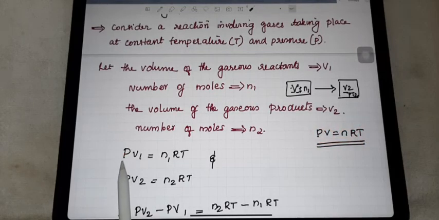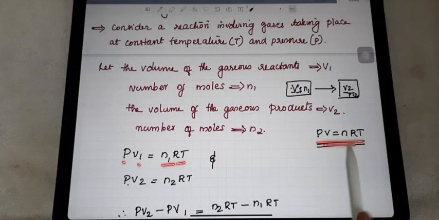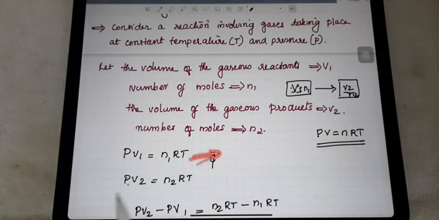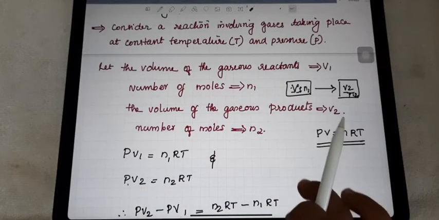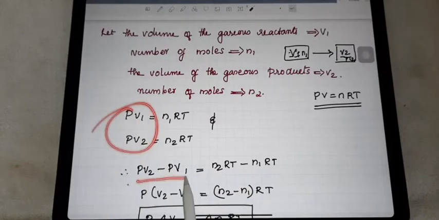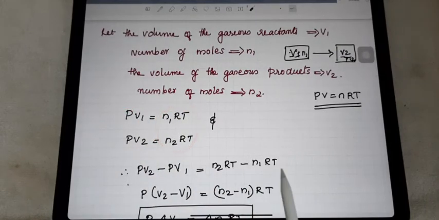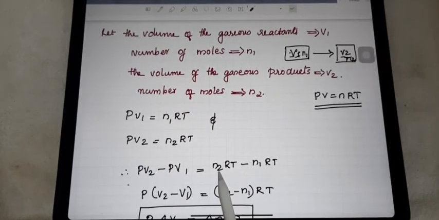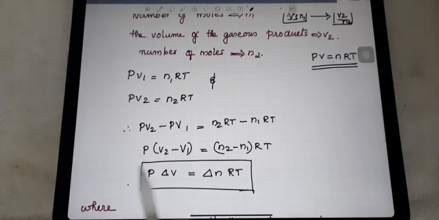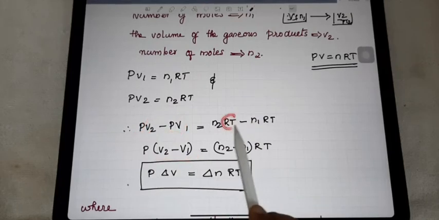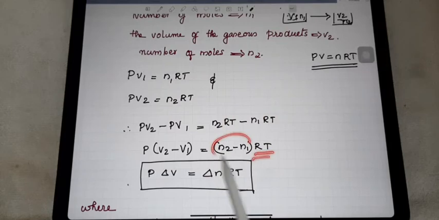So what are we writing here? P, R, T you keep as constant values. So PV1 equals n1RT, this is the reactants case. Then the product case: PV2 equals n2RT. Then just subtract: PV2 minus PV1 equals n2RT minus n1RT. P is common, so take out V2 minus V1. Here also RT is common, so take RT out, and n2 minus n1.